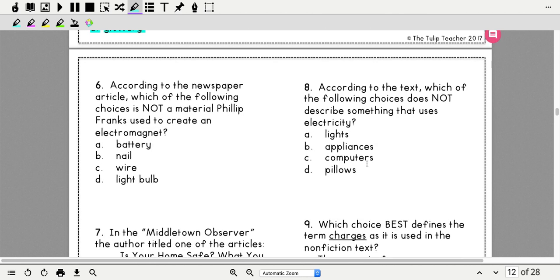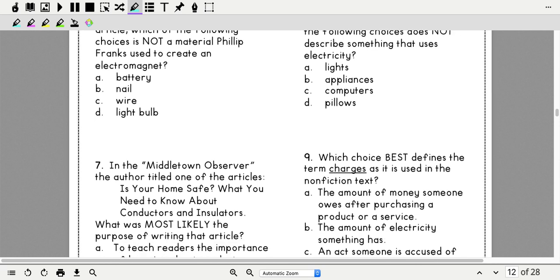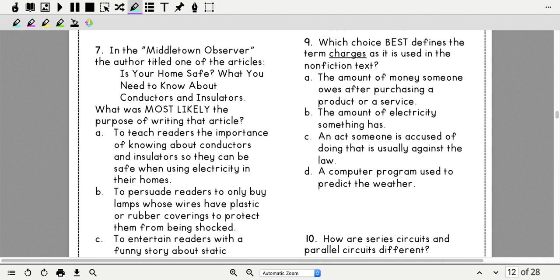Okay, we're going to come back up here to number 8. It says, according to the text, which of the following choices does not describe something that uses electricity? Okay, so which one of these does not use electricity? A is lights, B, appliances, C, computers, or D, pillows. Again, which one of those does not use electricity? So let's come down here to number 9.